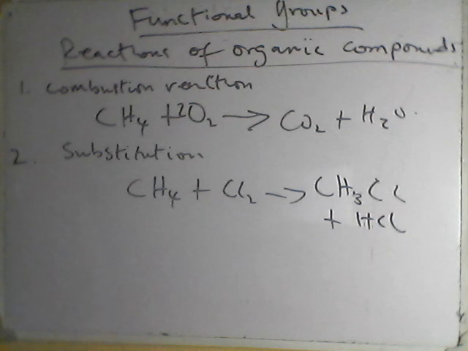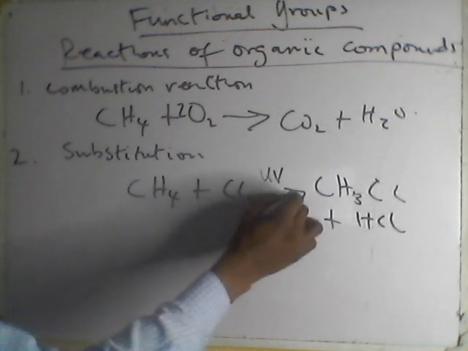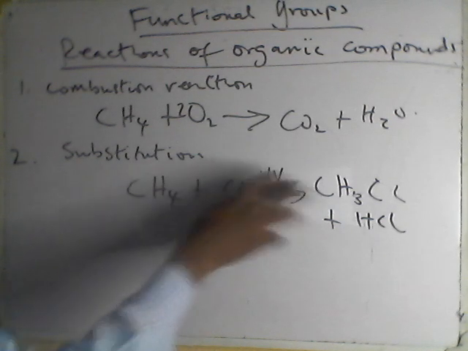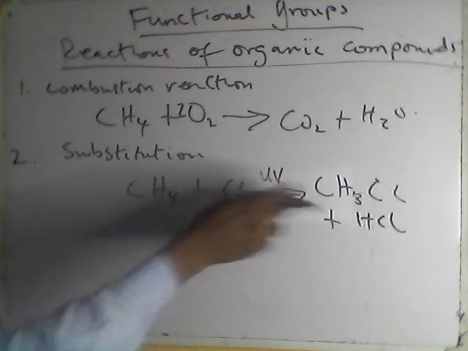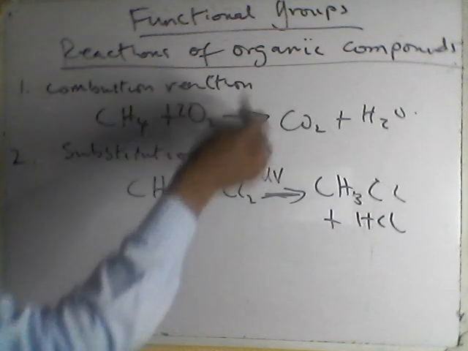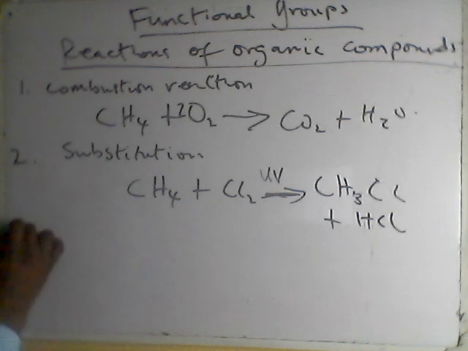So this occurs in presence of UV light. So I can put UV light on top of this arrow. Anytime you see anything on top of this arrow, it shows that this is what is present to make this reaction happen. This does not participate in the reaction, but it's just like a catalyst or anything that makes it happen. So in presence of UV light, this substitution reaction occurs.